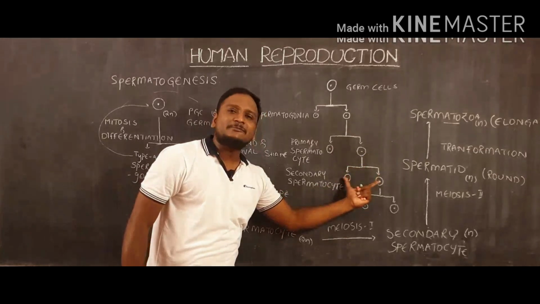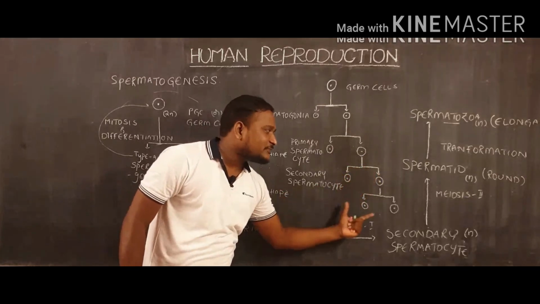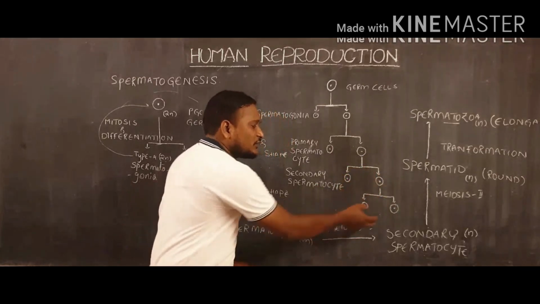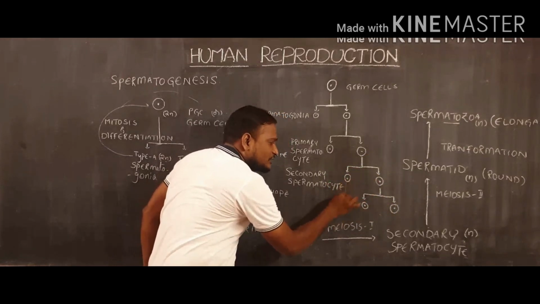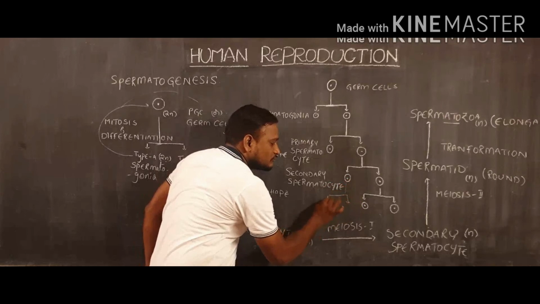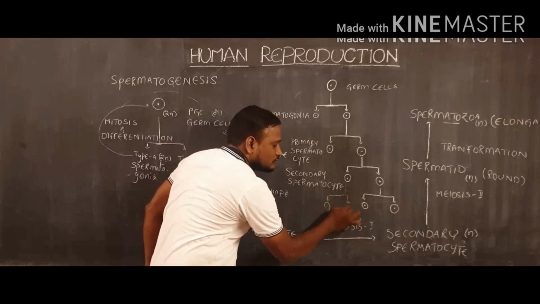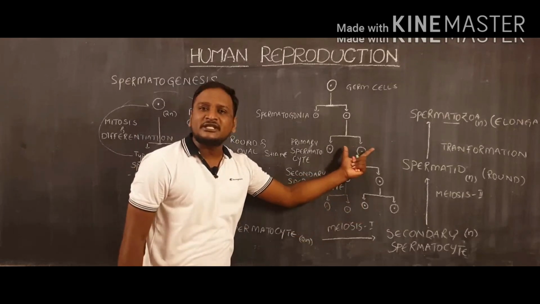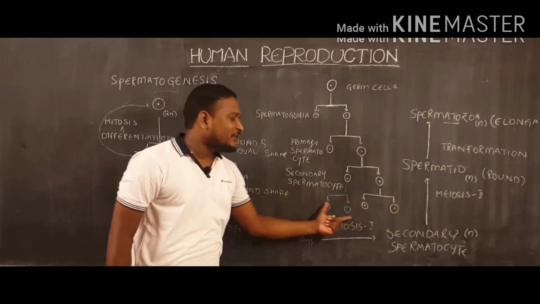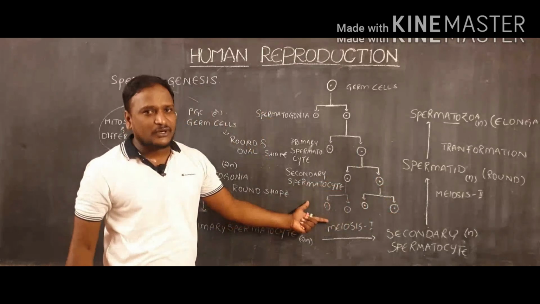So if two secondary spermatocytes get divided by the help of meiosis 2 division, total how many spermatids will be formed? Here another 2, another 2. That means from one primary spermatocyte, how many spermatids will be formed? 4 spermatids will be formed.